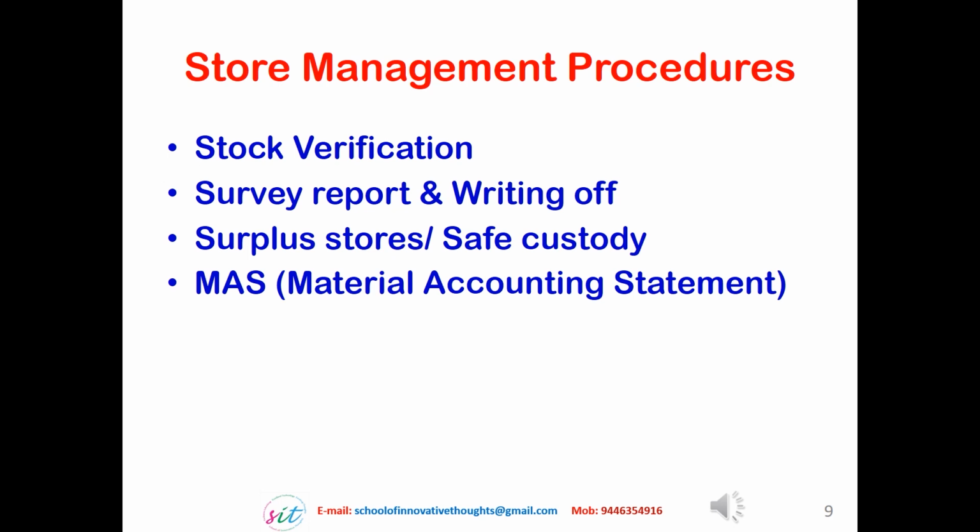So for writing off of the material, we have to prepare a survey report and a list of such unserviceable items in KFC form 15. And this is the process of writing off of the material. First, the list of the items that have become unserviceable will be prepared in the KFC form and submitted to the higher officers, and the stock verification officer will conduct a physical inspection of these items and will give permission for disposing the items through public auction, and the whole process is known as writing off.